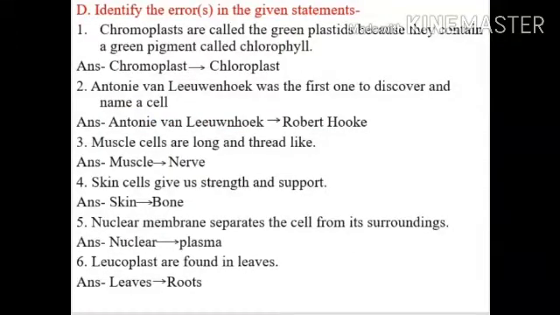Next is question D, identify the errors in the given statements. Number 1, chromoplasts are called the green plastid. They contain a green pigment called chlorophyll. Chromoplast is the incorrect one and the correct one will be chloroplast. Number 2, Antony van Leeuwenhoek was the first one to discover the name cell. Antony van Leeuwenhoek is the incorrect one and the correct one will be Robert Hooke.